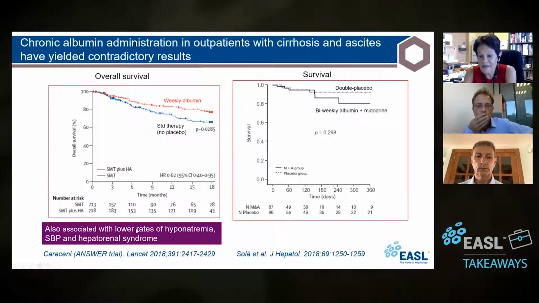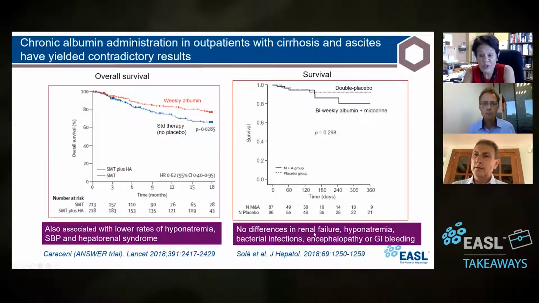Now, there's another study by the Gines group, a better designed study in that they had a double placebo for albumin and midodrine. So you're using not only volume expansion, but also vasoconstriction, and that should work better for a patient with refractory ascites. These were patients with persistent ascites despite diuretics. And you can see here that in this study, there were really no differences in survival.